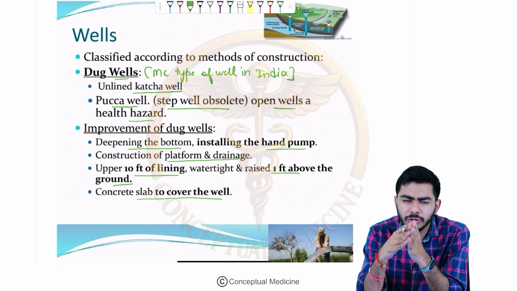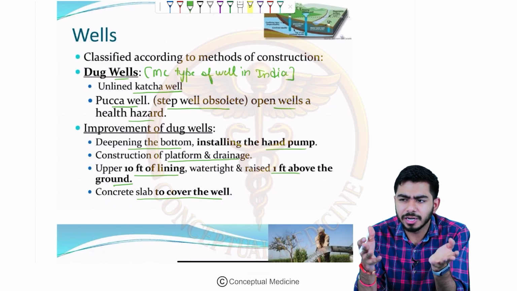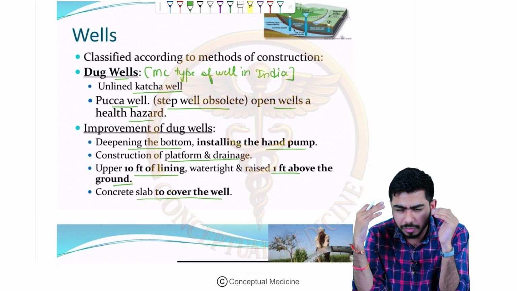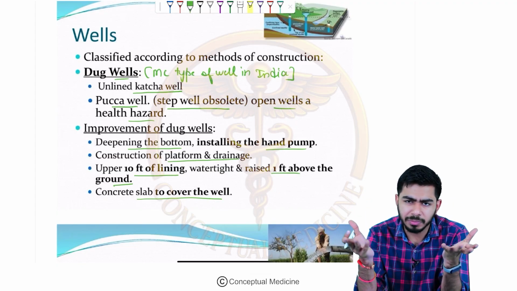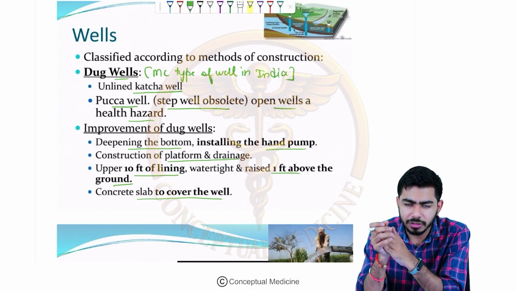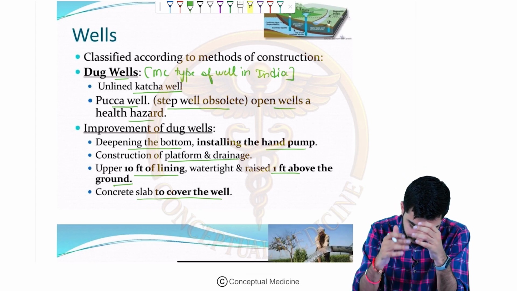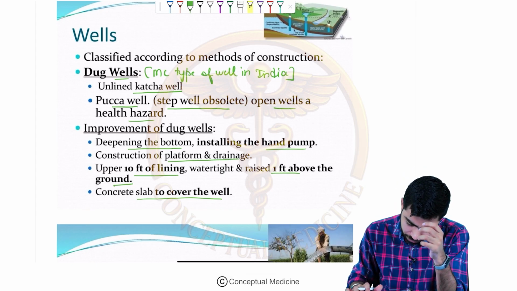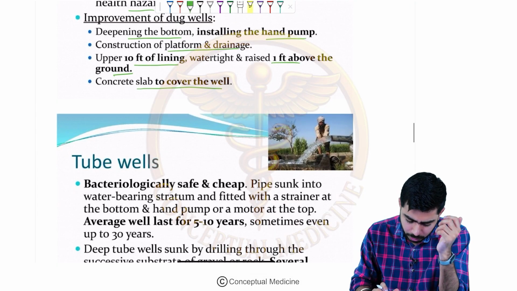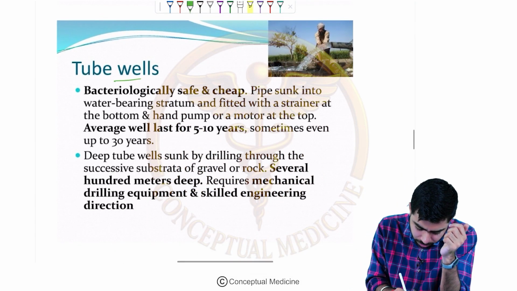And I told you about the step well also, that we are saying it is obsolete now, because the people will be going in over there and coming out, then it might contaminate the water present in that well. So that's why it is obsolete these days, right? Okay, now once we have talked about the dug wells, we shall come over to the tube wells, right?